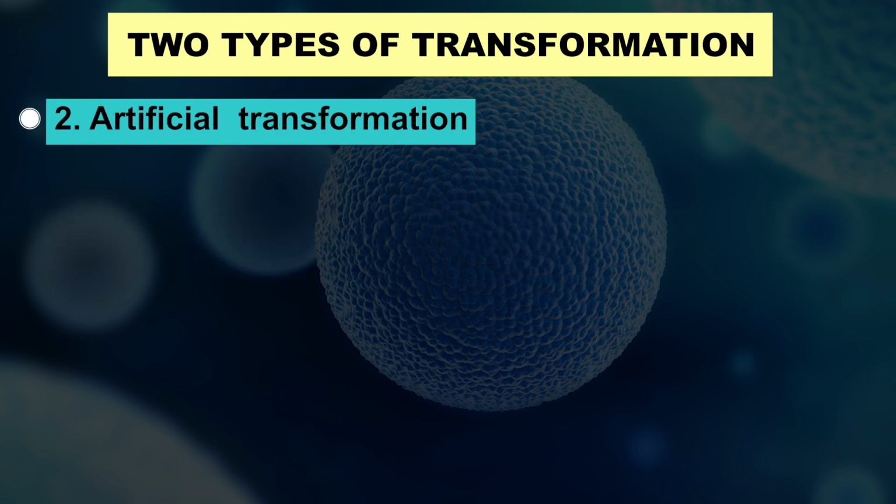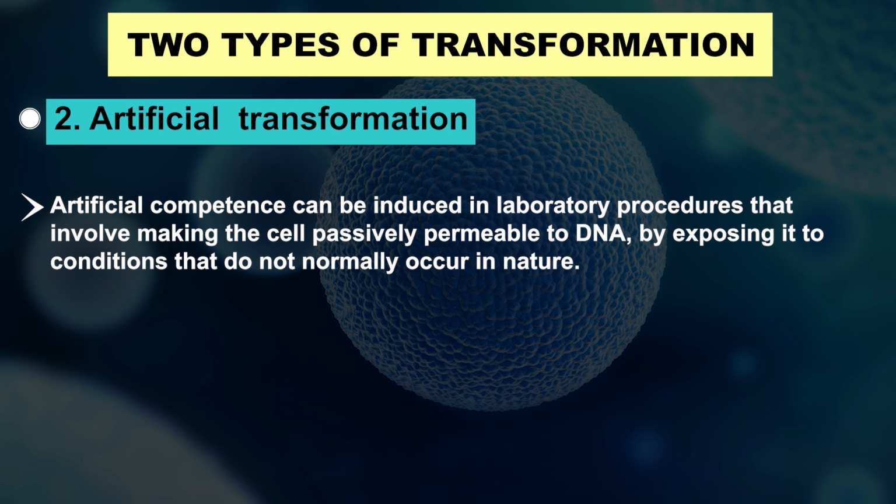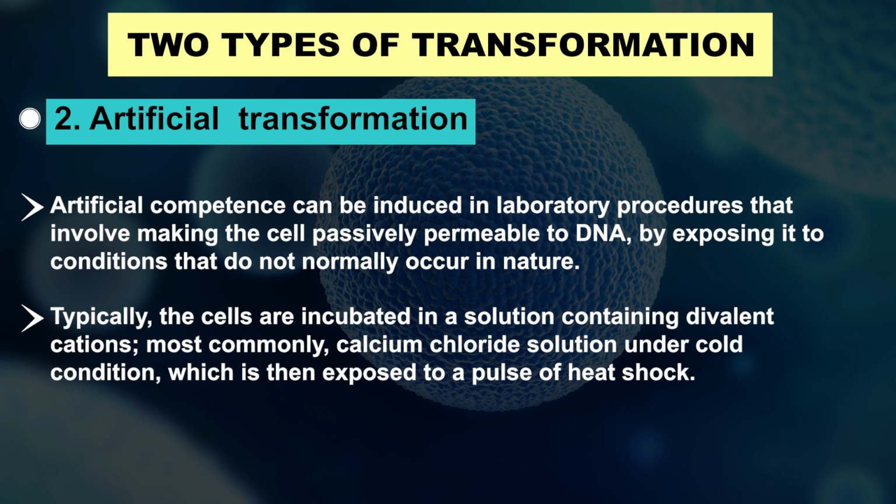Second is artificial transformation. In artificial transformation, artificial competence can be introduced by laboratory procedures that involve making the cell passively permeable to DNA by exposing it to conditions that do not normally occur in nature. Typically, these cells are incubated in a solution containing a divalent cation, most commonly calcium chloride solution, under cold conditions, which is then exposed to a pulse of heat shock.